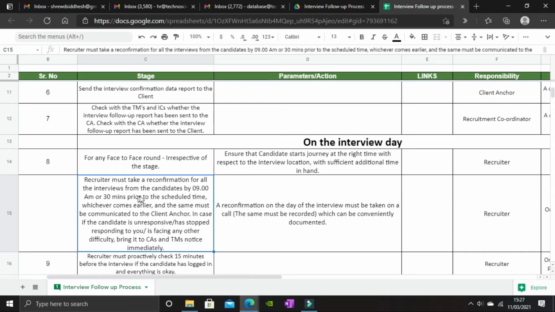So coming to the next point here. Recruiter must take a reconfirmation for all the interviews from the candidates by 9 a.m. or 30 minutes prior to the scheduled time, whichever comes earlier. And the same must be communicated to the client anchor. In case the candidate is unresponsive or has stopped responding to you or is facing any other difficulty, bring it to the client anchor's or key account manager's and your team manager's notice immediately.